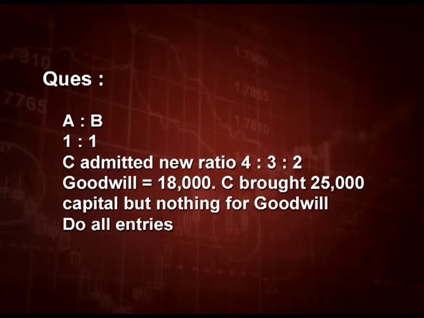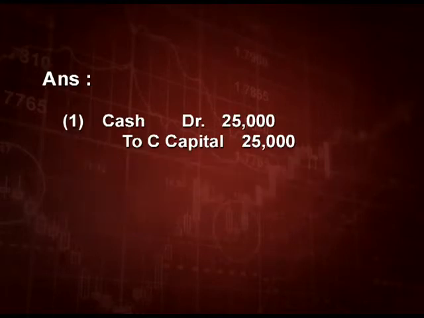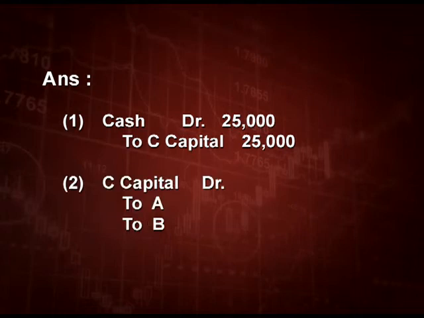First entry will be cash debit 25,000 to C capital 25,000, and the entry for goodwill will be C capital debit to A, to B. In which ratio? Yes, sacrificing ratio.